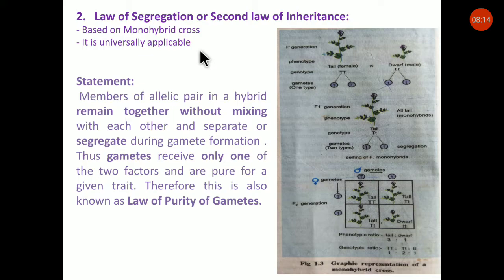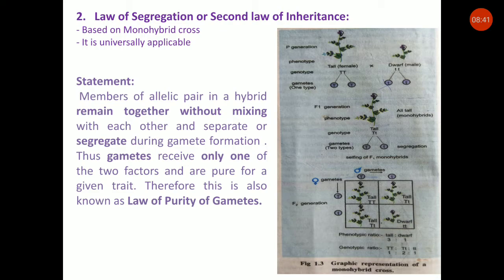Friends, reappearance of the recessive trait in F2 proves this law. All sexually reproducing higher organisms are diploid, that is with two sets of chromosomes, and gametes are haploid, n, that is with one set of chromosomes.